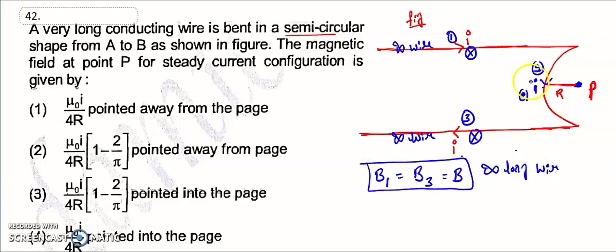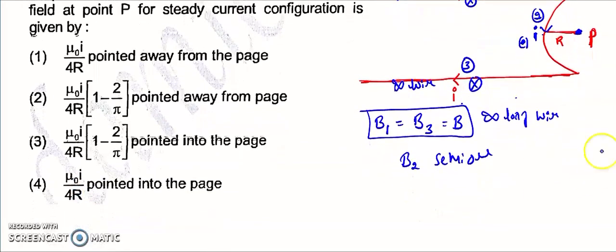What about B2? It is the semicircle. Okay, so let's see the solution.